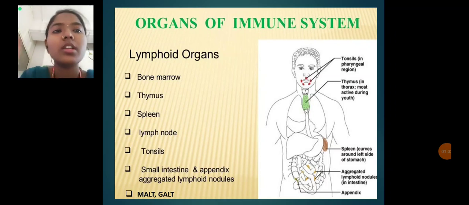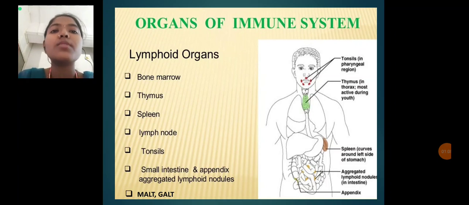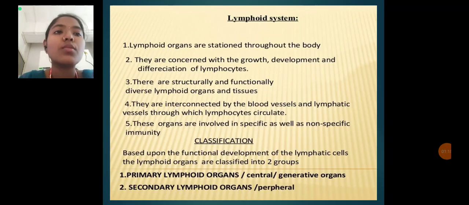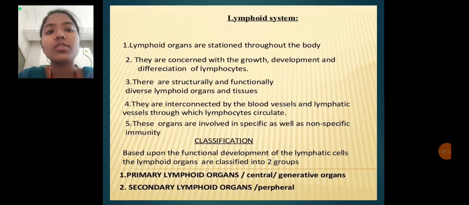Among these lymphoid organs, a few are primary lymphoid organs and some are secondary lymphoid organs. So today we have to learn only about the primary lymphoid organs. Next, what is the lymphoid system? Before we discuss the primary lymphoid organs, we should know about the lymphoid system.